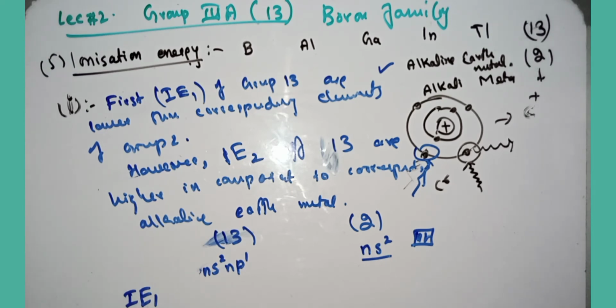That is why the first ionization energy of the alkaline earth metal will be greater. The first ionization energy of group 13 will be less than group 2, because ns has a stable electronic configuration, while p has a less stable one. So p requires less energy to ionize the atom as compared to the corresponding atom of the alkaline earth metal. While in the case of the second ionization energy,